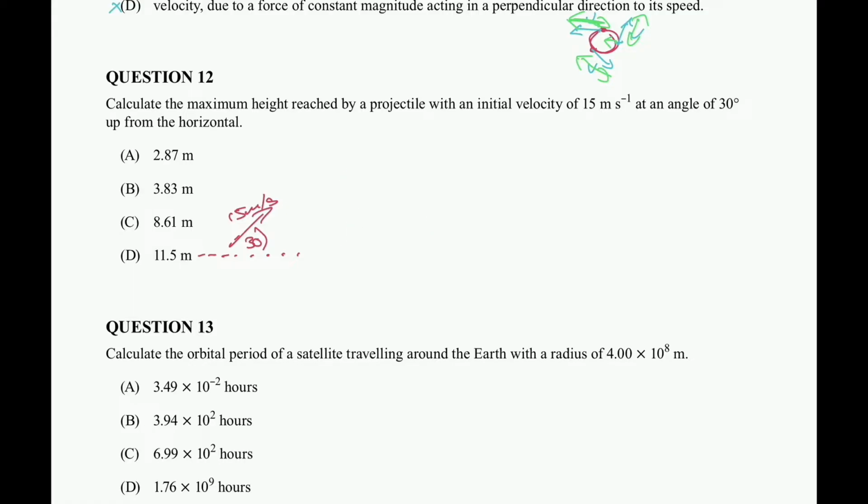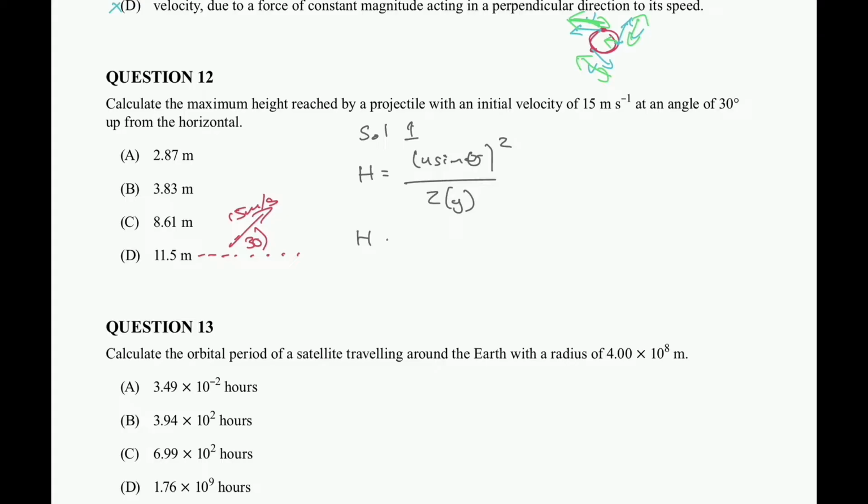So to find that point, solution one: I'm going to use the height formula, h is equal to u, our initial velocity, sine theta, our initial angle, squared, over 2g. g is going to be positive in this instance.